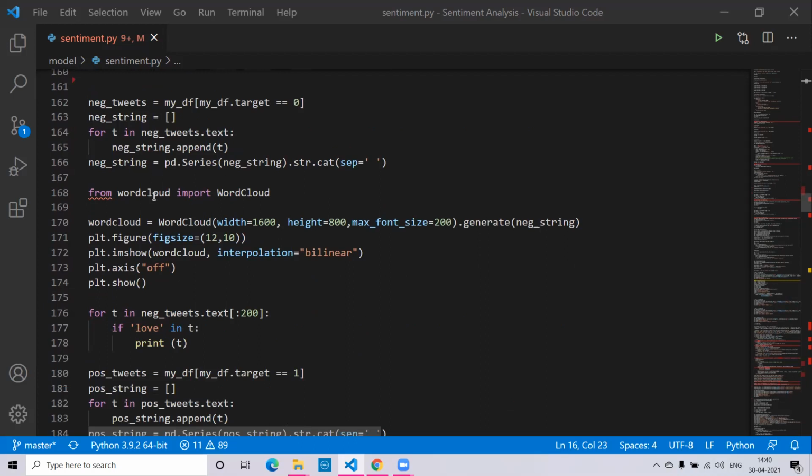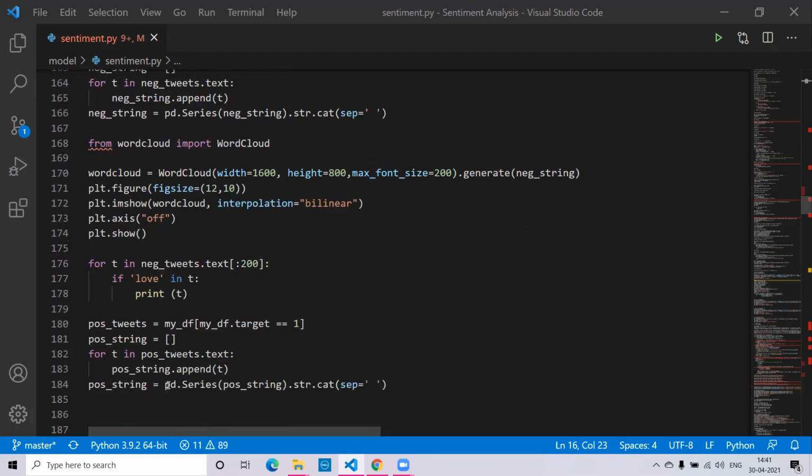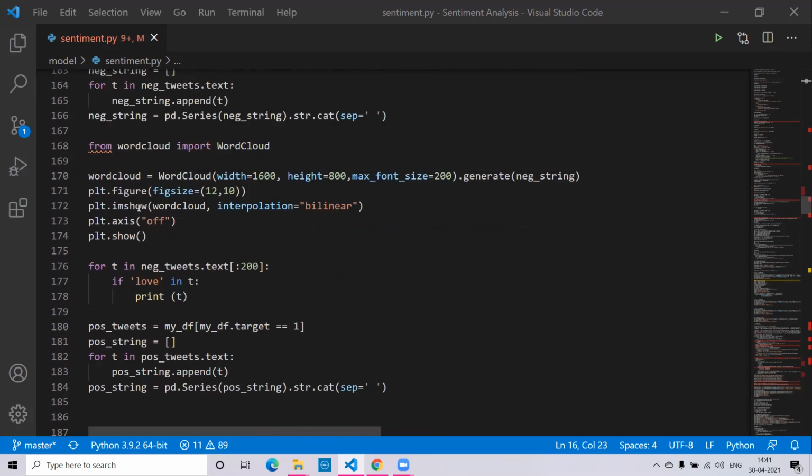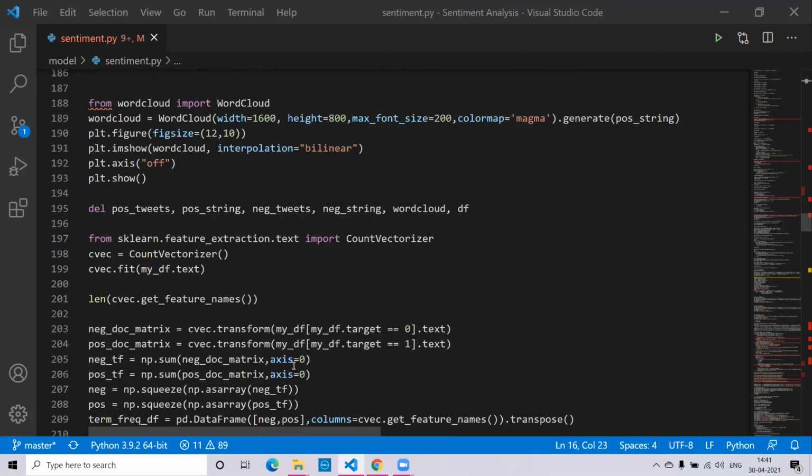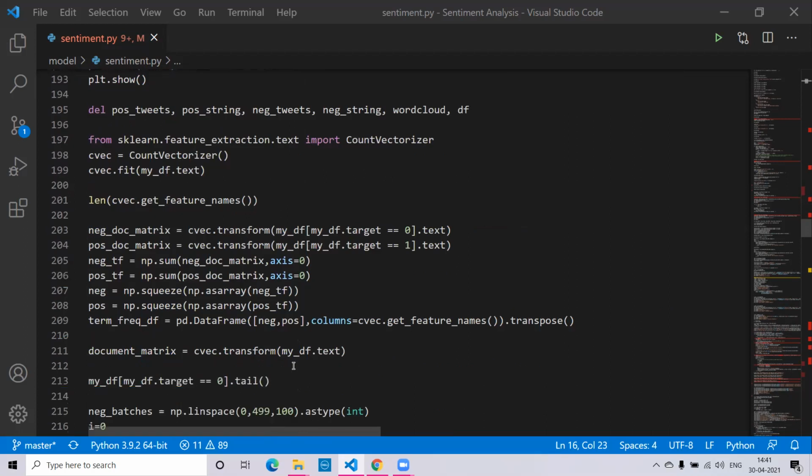So after cleaning all the tweets and separating them using a lexicon-based approach into negative and positive, whatever is separated, we are applying word cloud to them and displaying them in beautiful word clouds. So this is the word cloud for the negative string, and this will be the word cloud for the positive string.